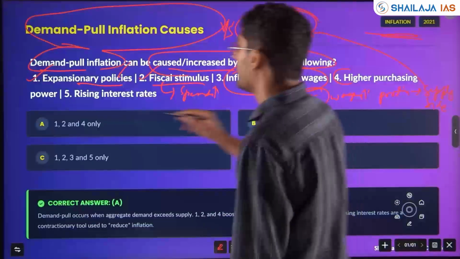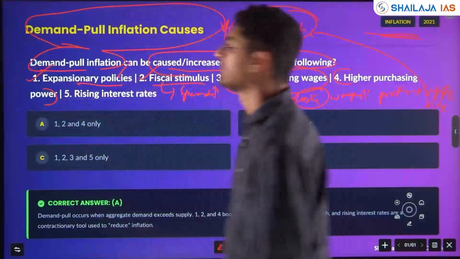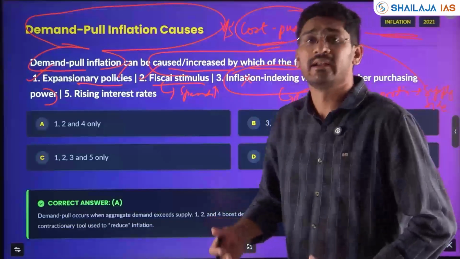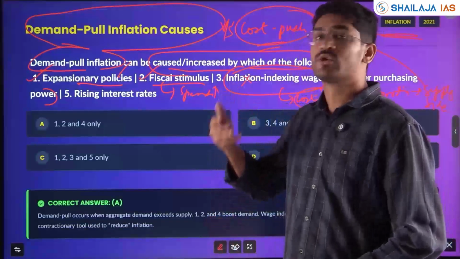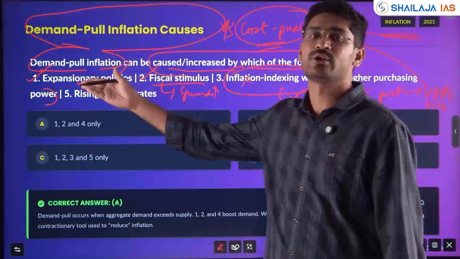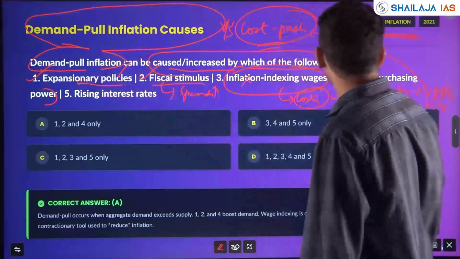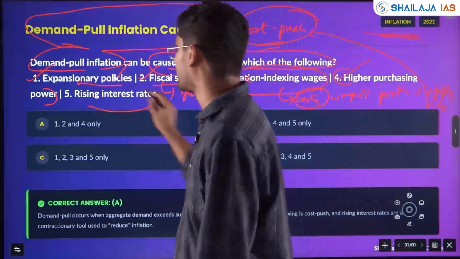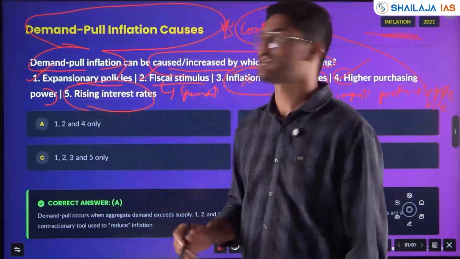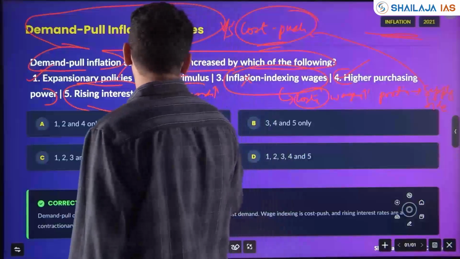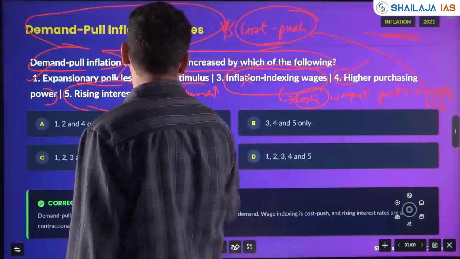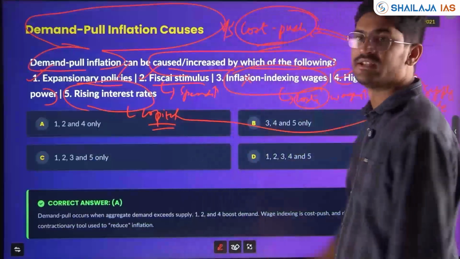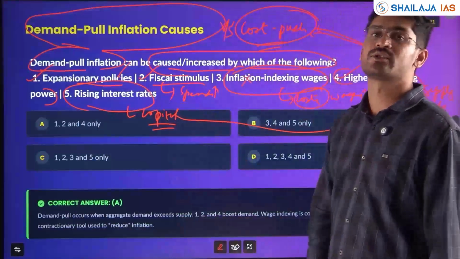Higher purchasing power. Yes, if you have higher purchasing power, that means you have more money, and even if the price of the good rises, you will demand that good. Demand pull inflation is caused by higher purchasing power as well. Then rising interest rates. If you raise the interest rate, capital becomes costly. If capital becomes costly, loans become costly, it will increase the production cost. This is leading again to cost push inflation.